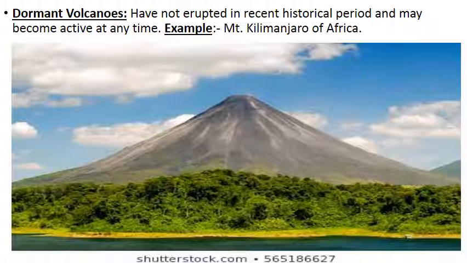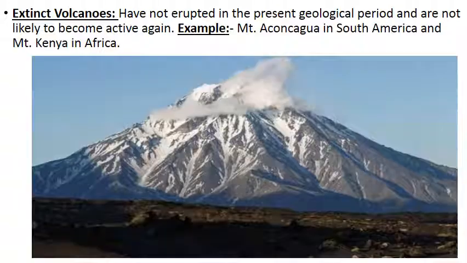Next, we will move on to the third type of volcano, that is extinct volcano. Extinct, in the word itself we can see the definition, which means disappearing. These are the volcanoes which have not erupted in the recent geological period and are not likely to become active again also. But dormant, they may become active at any time. What is the difference between dormant and extinct?